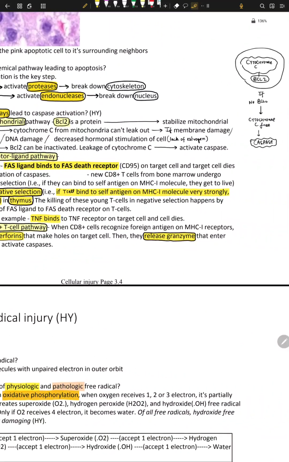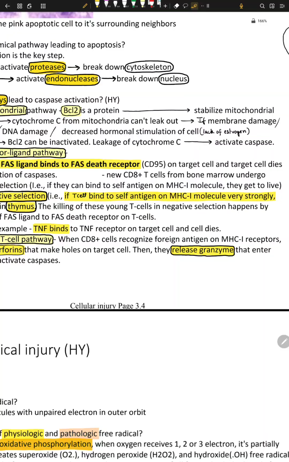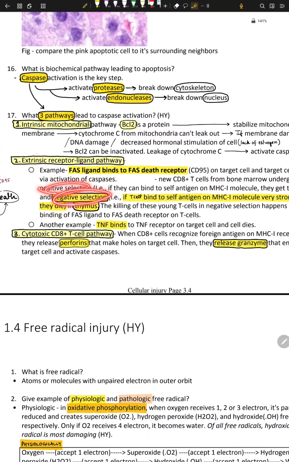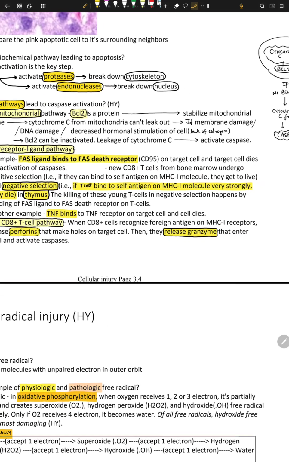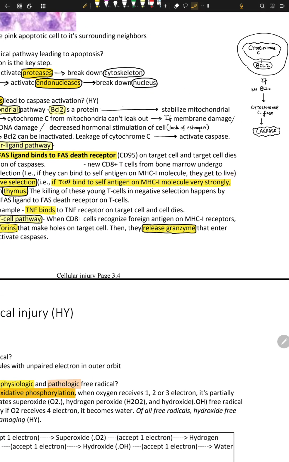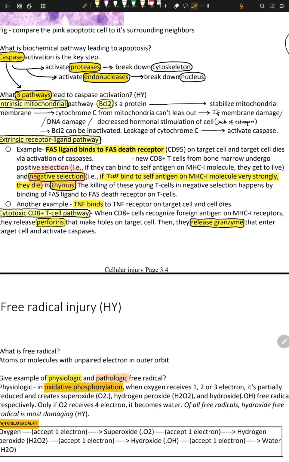Let's read it. New CD8 T killer cells from bone marrow undergo positive selection and negative selection. In positive selection, if the CD8 cell binds to self antigen on MHC1 molecule, it gets to live. In negative selection, if the CD8 cell binds to self antigen too strongly, with a tendency to attack itself, in the thymus it gets killed and undergoes apoptosis.